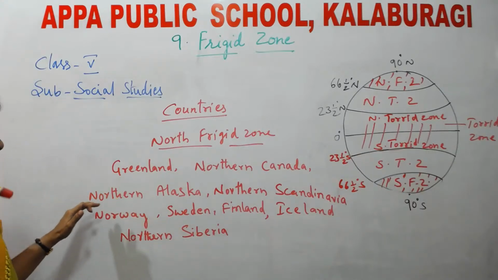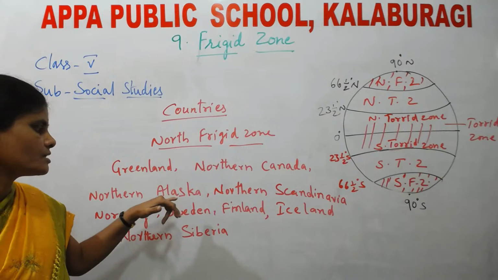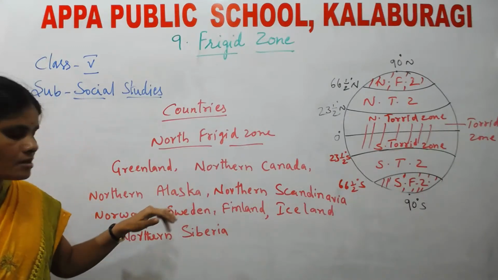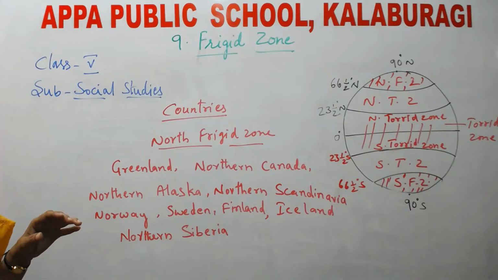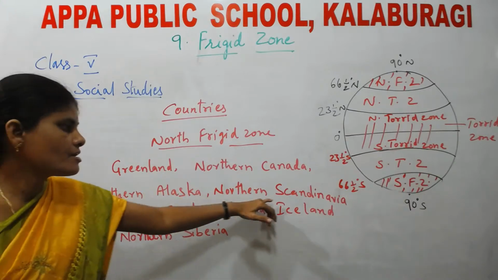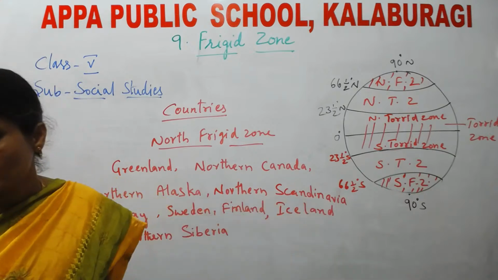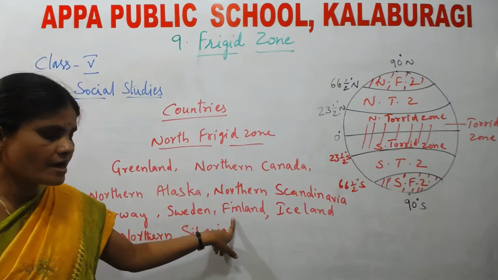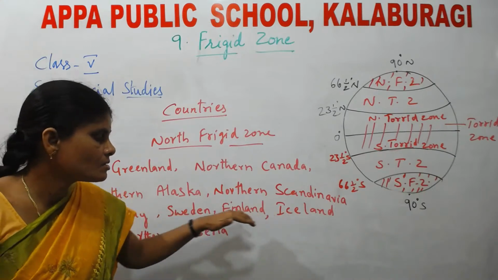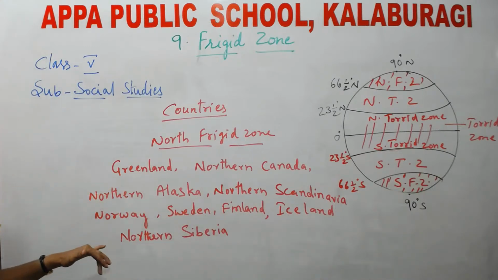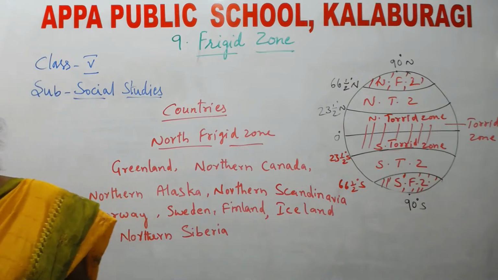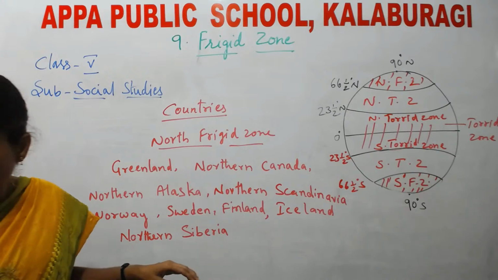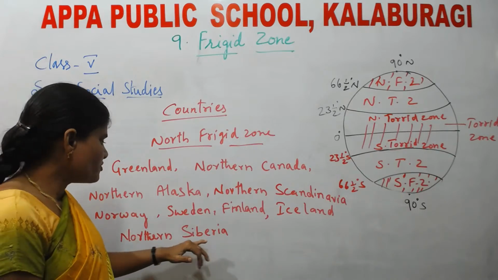Next, Alaska, United States. Alaska is located in the United States. It also comes under North America. Next, Scandinavia. It is located in Europe. Next, Norway, Sweden, Finland, Iceland. These are located in Europe. Next, Siberia. Siberia is located in Russia. It is a part of Russia.